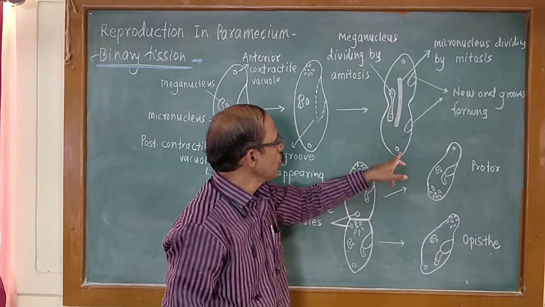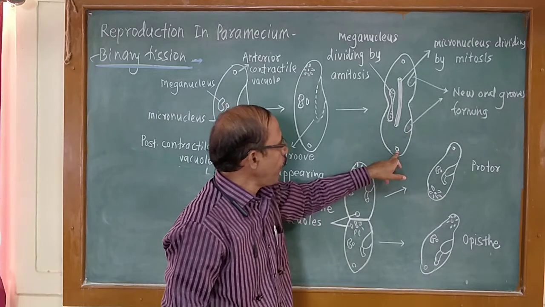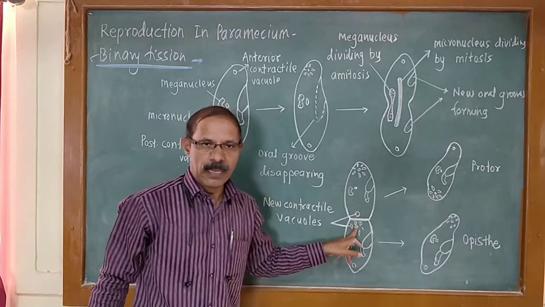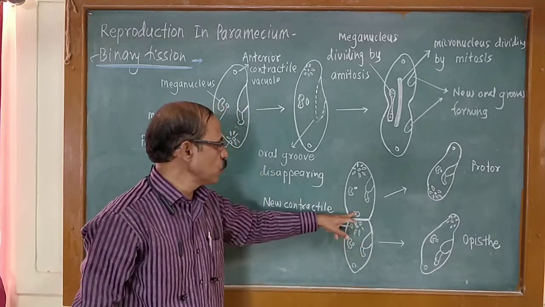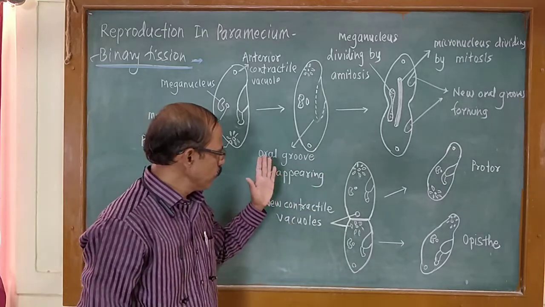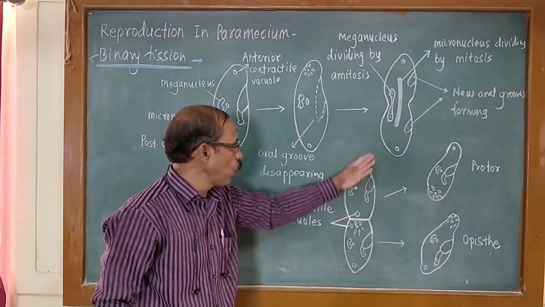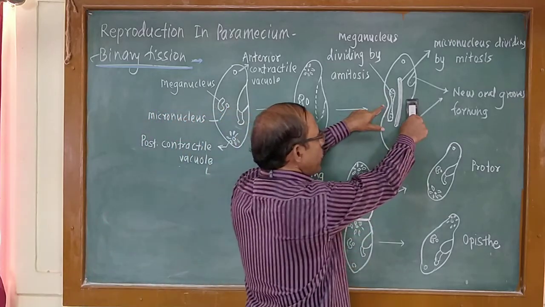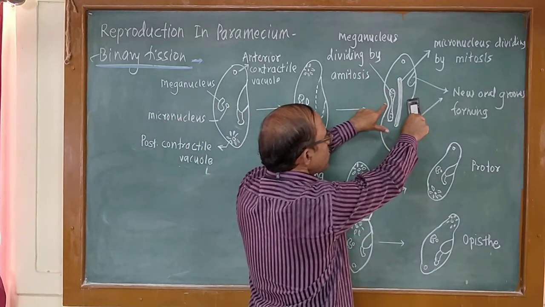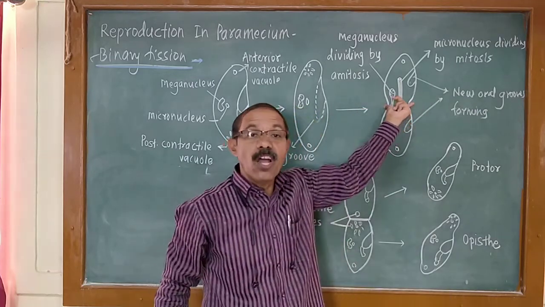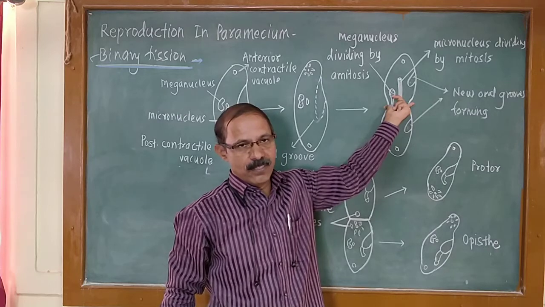And also, there is a formation of new contractile vacuoles at each half of the body. New contractile vacuoles also begin to form. And after the beginning of the formation of this oral groove and contractile vacuole, at the same time, what happens? A central constriction begins to form in the middle of the body of the paramecium.